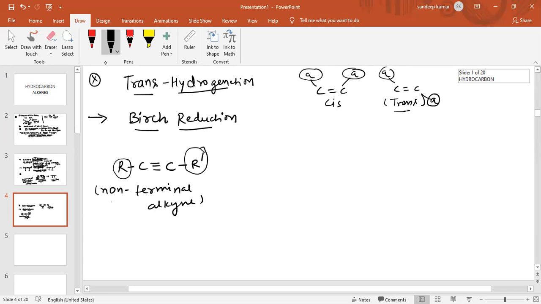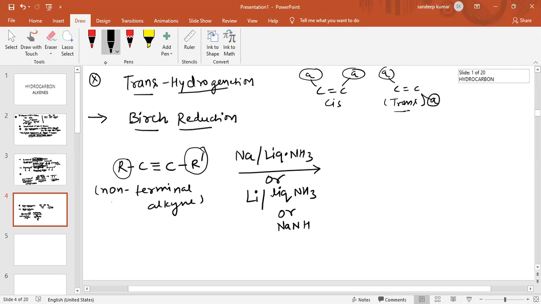The reagent used in the Birch reduction is sodium in presence of liquid ammonia. Also we can use lithium plus liquid ammonia. Also we can use sodamide.